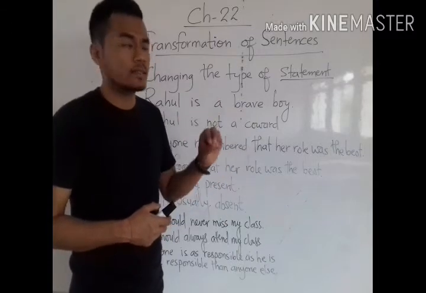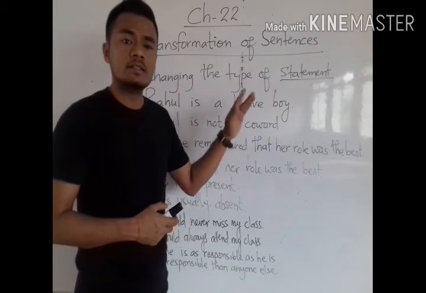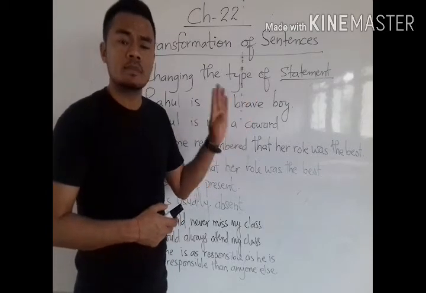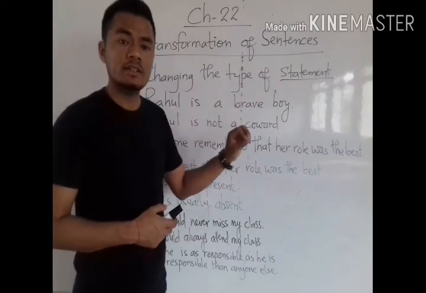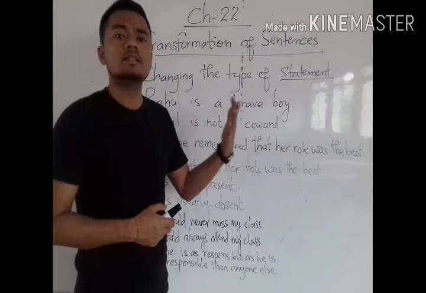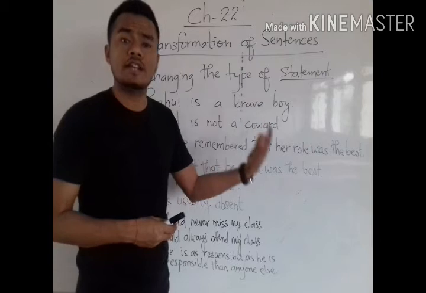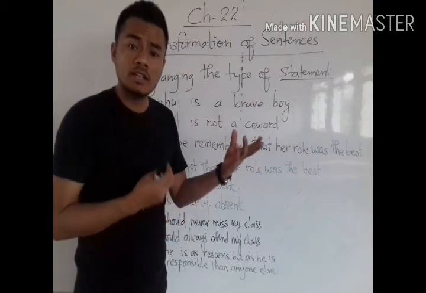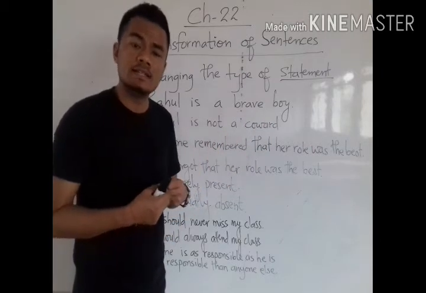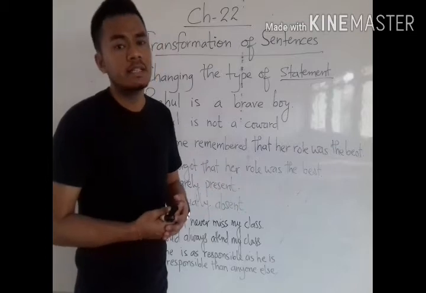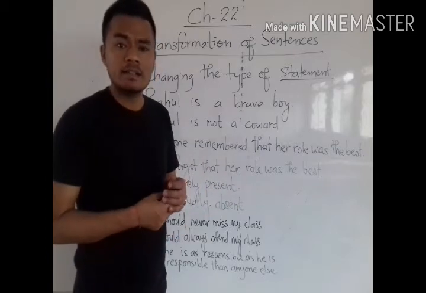So the correct answer for "He is very clever" is: we will write "He is not foolish," or we can also write "He is not very foolish." So here two sentences mean the same. Whatever they want to say, the meanings are the same.